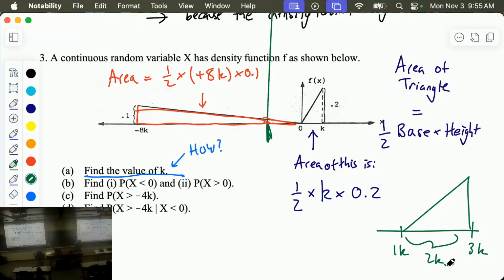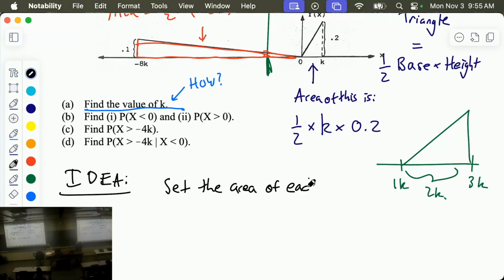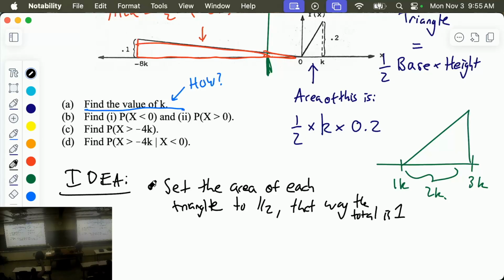Yes, okay, this is a great idea. Set the area of each triangle to 1/2. That way, the total is 1. That's one idea. Great idea. Anybody else do it a different way? Yeah.